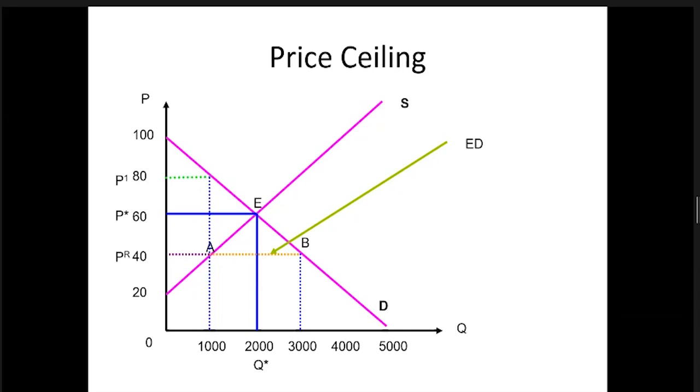The expectation was like 260, but it can go maximum up to 300. But what happened? Because of the control, it went up to 400. So it is because of this. You had excess demand. When you have excess demand, automatically that generates the black market price. So this is the regulated price.